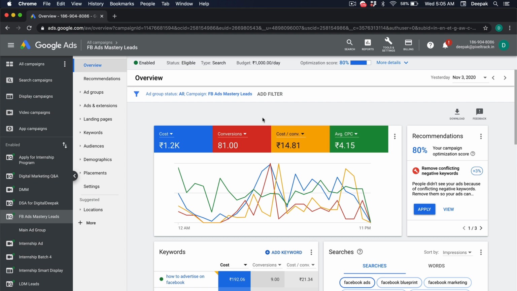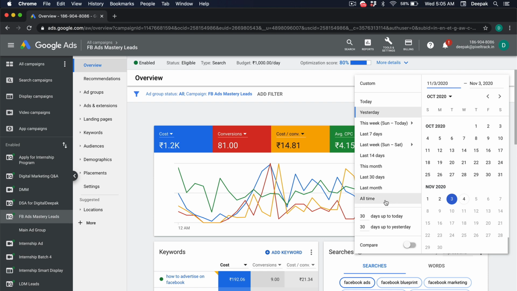The campaign has now kind of got stabilized. We have got an optimization score of 80%. We have a budget of 1000 rupees per day. And when you look at yesterday's statistics, we have got 81 conversions at 14 rupees and we have spent 1200 rupees. So what usually happens is that up to 20% might be spent extra from your daily budget. That's the way Google runs the ads.